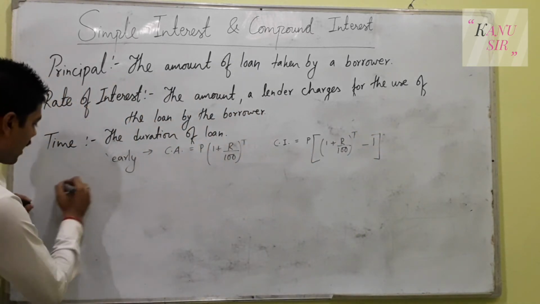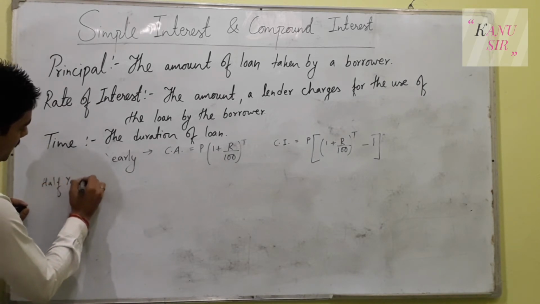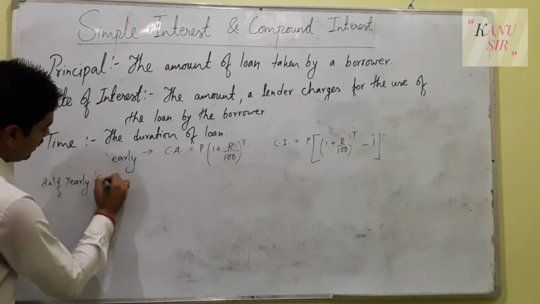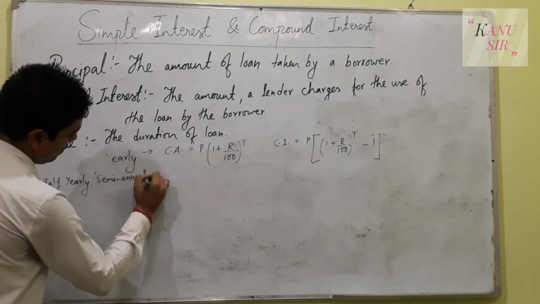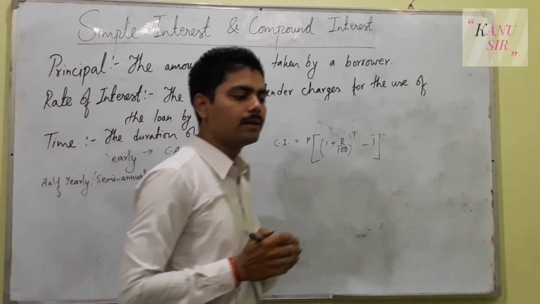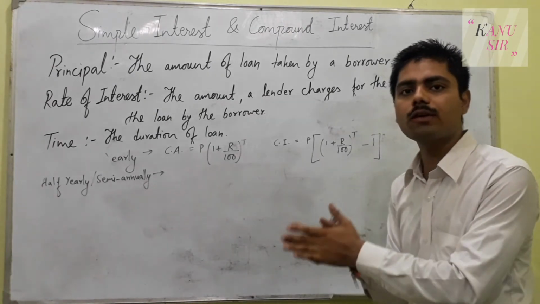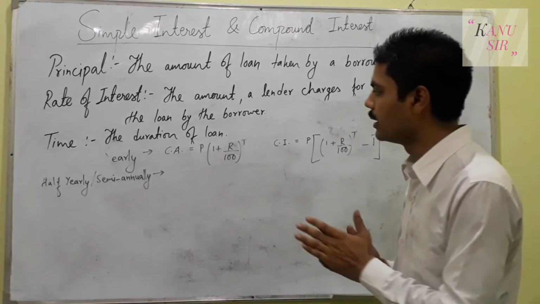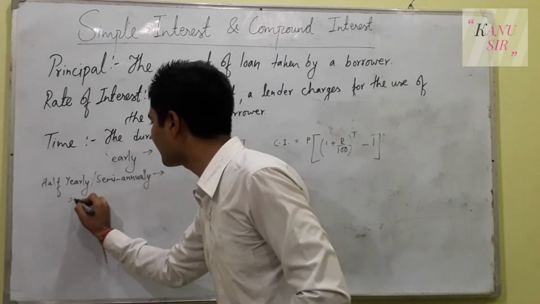But when it is half yearly or semi-annually, what do we mean by half yearly and semi-annually? Half yearly means every 6 months you have to pay the interest on the amount you have borrowed, and semi-annually is the same, or it is even called 6 months.